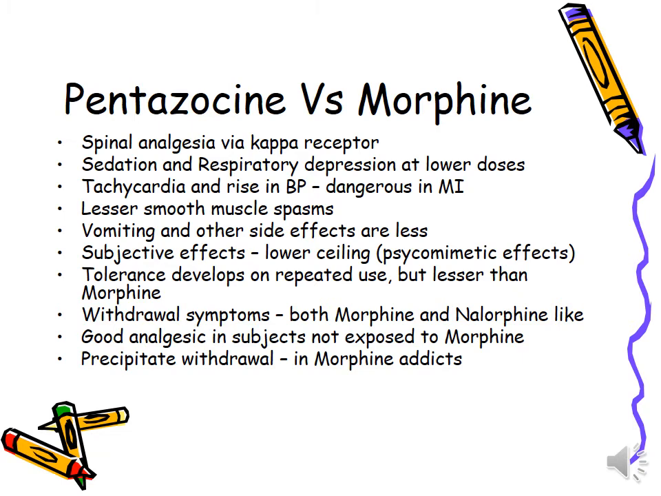Subjective effects are such as lower ceiling effect. Tolerance develops upon repeated use but lesser than morphine. There are also withdrawal symptoms. It is a good analgesic in subjects not exposed to morphine. They also precipitate withdrawal, such as in morphine addicts.